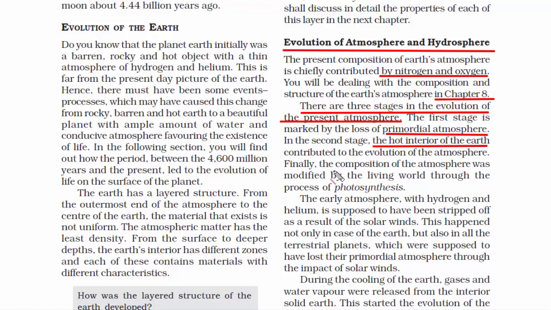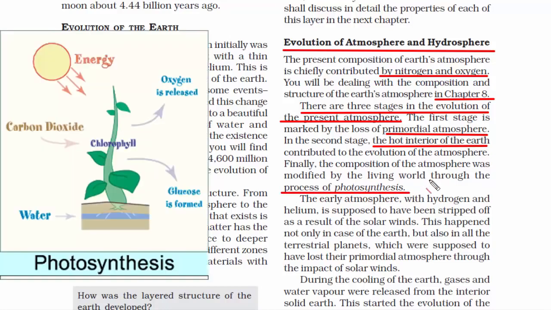And now comes the final stage, the third stage. When human beings and living organisms came into existence in this world, there was a process called photosynthesis. Photosynthesis is a chemical process through which plants, some bacteria and algae produce glucose and oxygen from carbon dioxide and water, using only light as a source of energy.